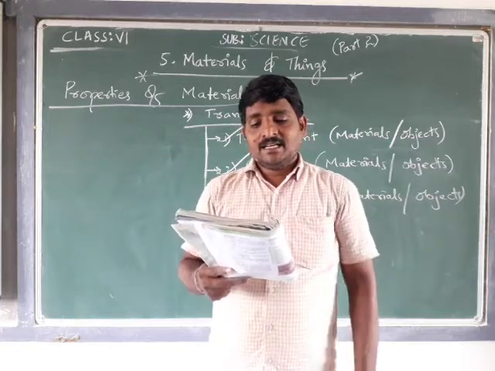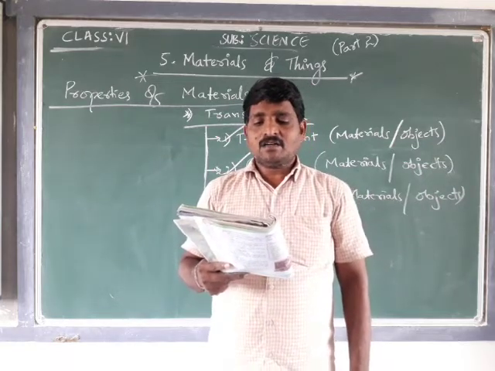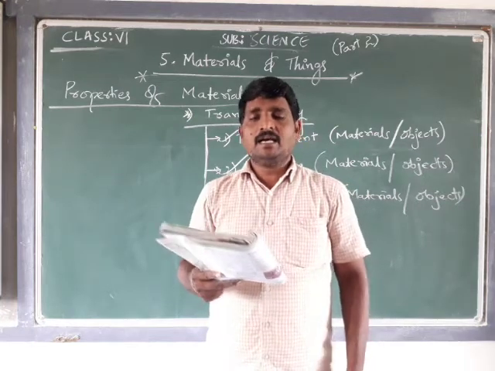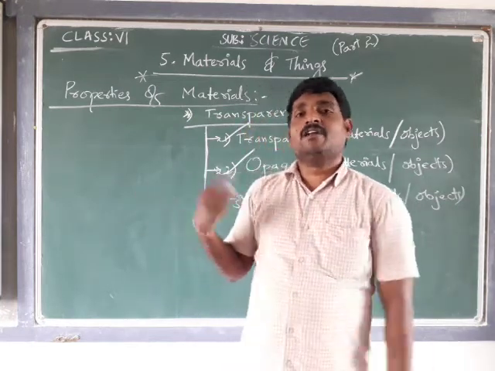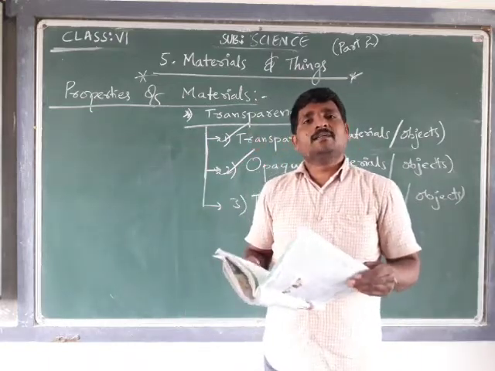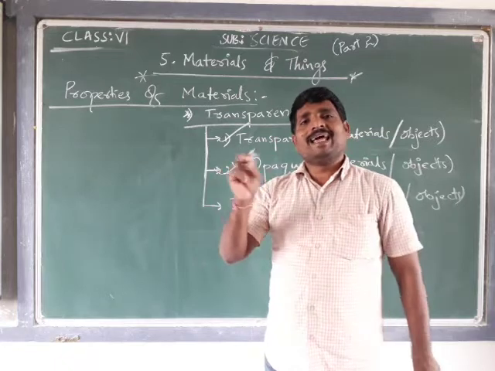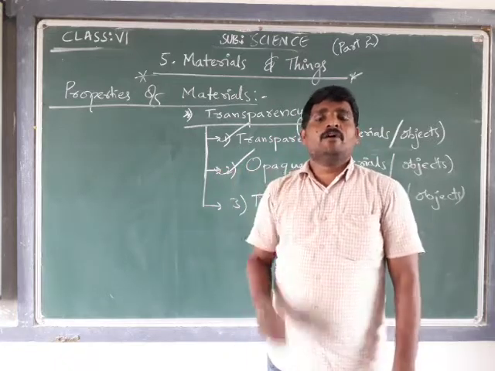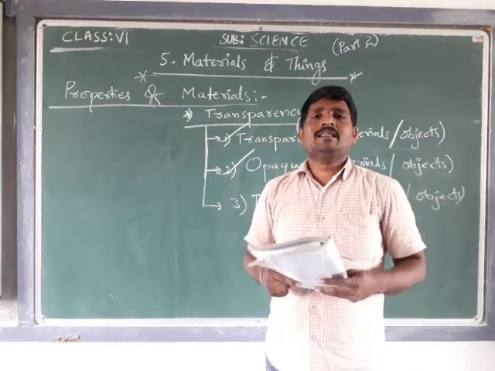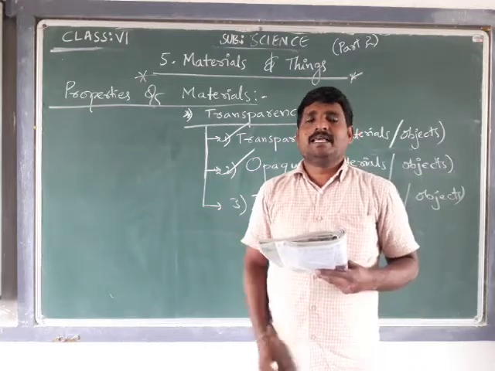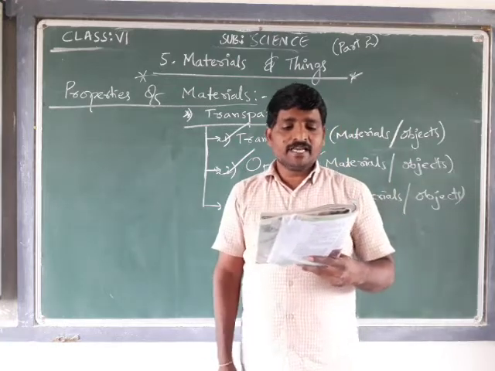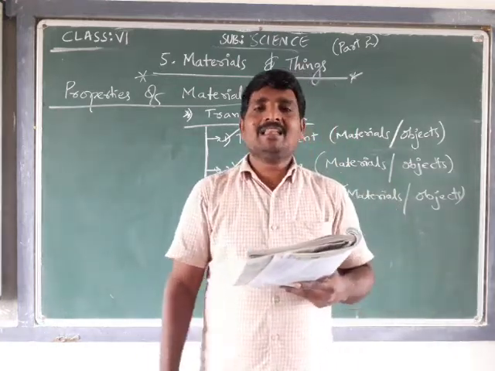In the first case you cannot see the bulb, but in the second case you are able to see the bulb. In the first case you are not able to see the bulb because the paper is acting like an opaque object. But in the second case, when we add some oil drops on the white paper, we are able to see objects, though not clearly, like blurred objects. These are materials through which we can see the object but not very clearly.